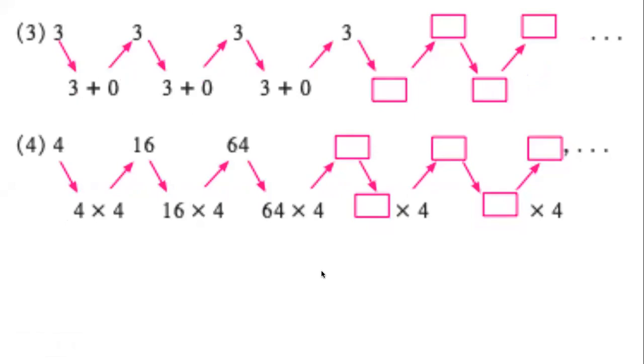So what was happening in sequences 3 and 4? Some of you said sequence number 3 is constant. Yes, it is constant. Some of you said it is neither increasing nor decreasing. Yes, it's the same thing, constant. Constant can also be explained by saying we are adding 0 to the previous term. We can say that, right?